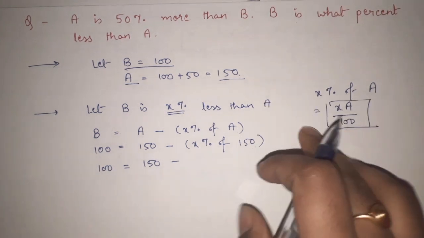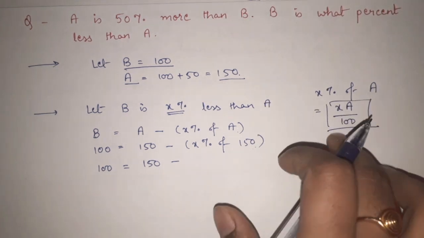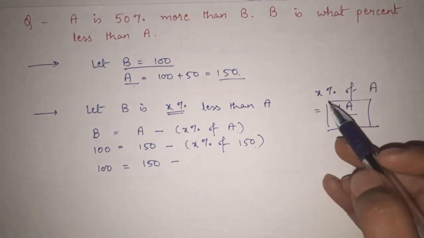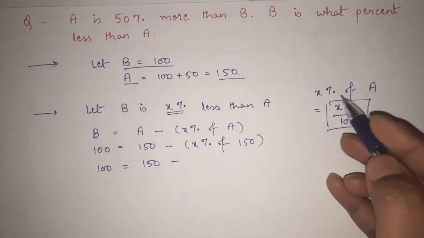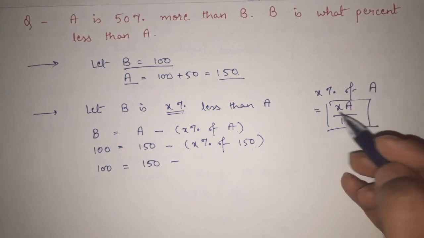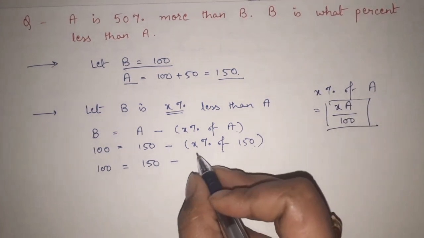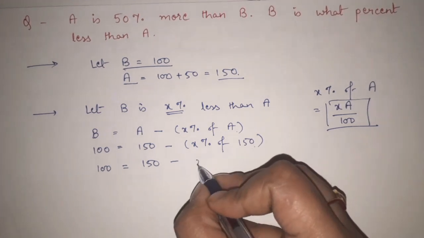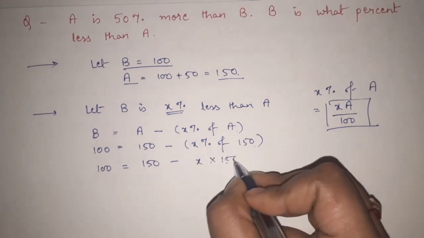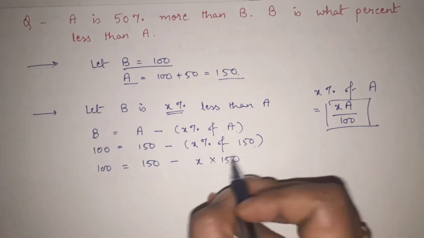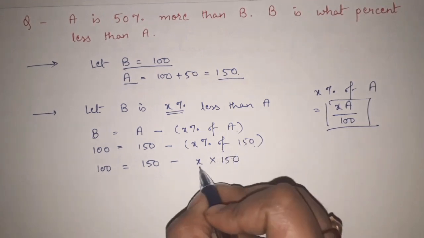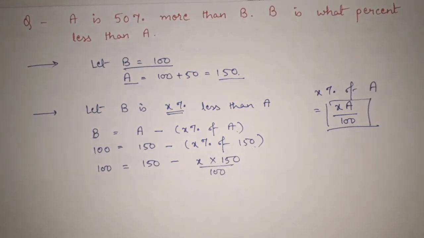It is very simple, but it is going to be very helpful in solving many questions. Whenever we have to find X percent of any value A, the formula is X into A divided by 100. Similarly here, X percent of 150 is equal to X into 150 divided by 100.